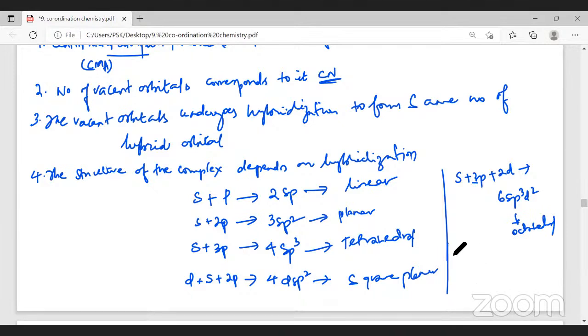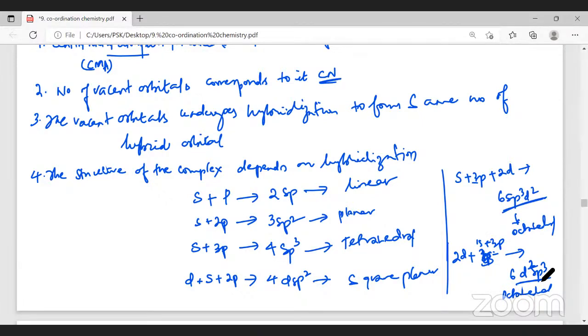Again, with 2d, 1s and 3p, the same thing, the hybridization will be d2sp3. This also will be octahedral. What is the difference between sp3d2 and d2sp3? We're going to learn now.